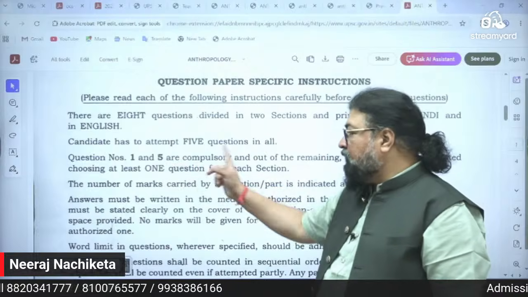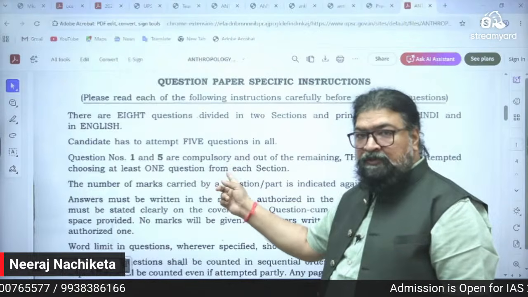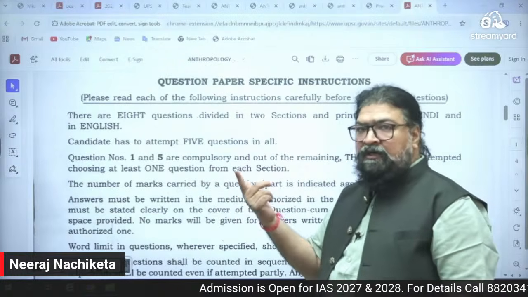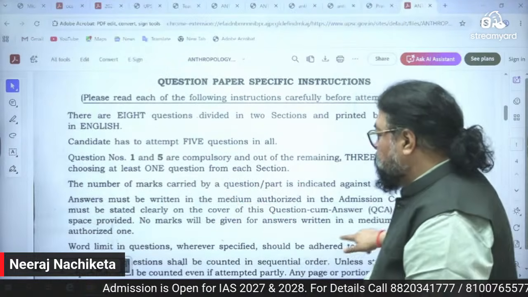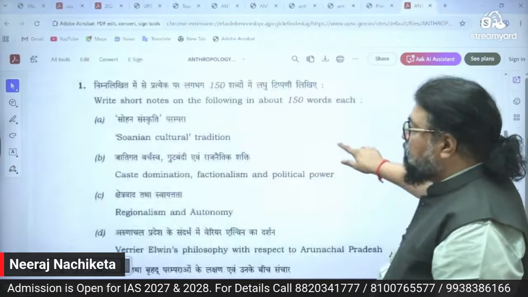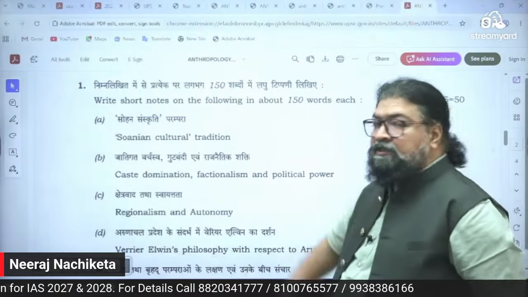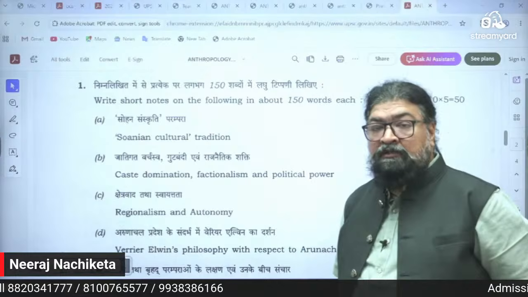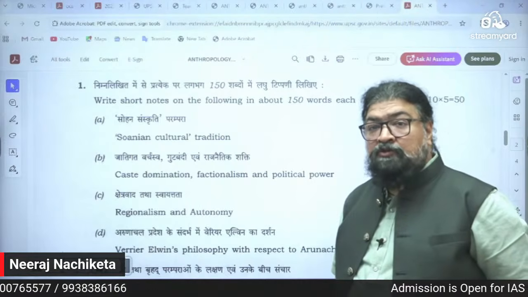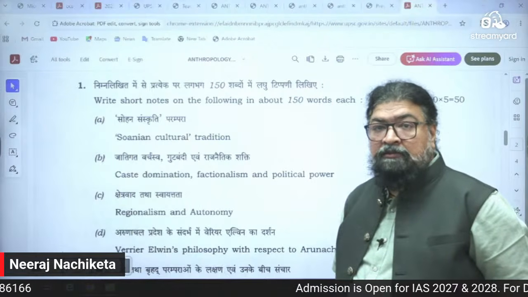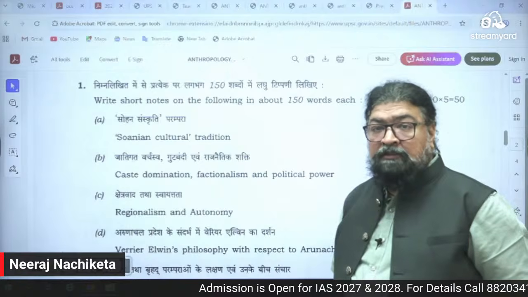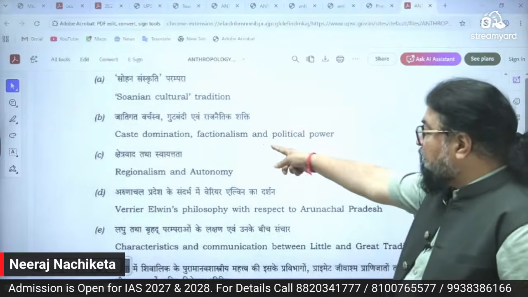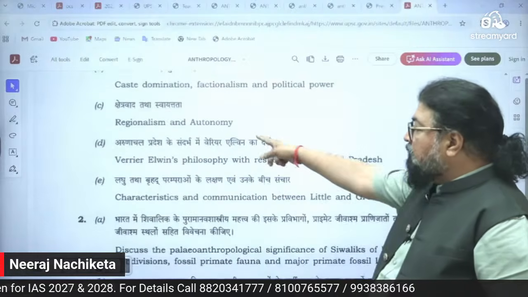Question number 1 and 5 are compulsory, the first question of each of the sections, and at least 1 question from each section, and 1 extra you can take from either of the sections. So that can be there. You can see here now. See here, Sonian culture tradition. That is Indian. When you study Indian Paleolithic and all those cultures, Son Valley, which is part of Pakistan, so that you will study. Sonian culture tradition, caste domination, factionalism and political power, regionalism and autonomy.